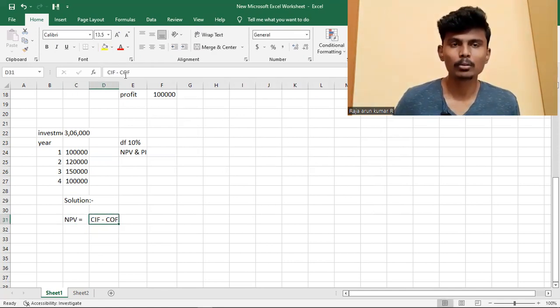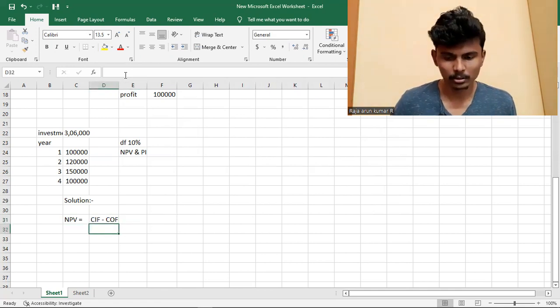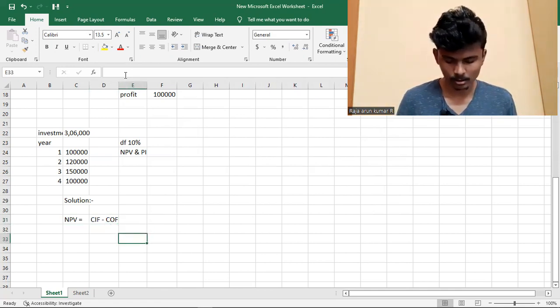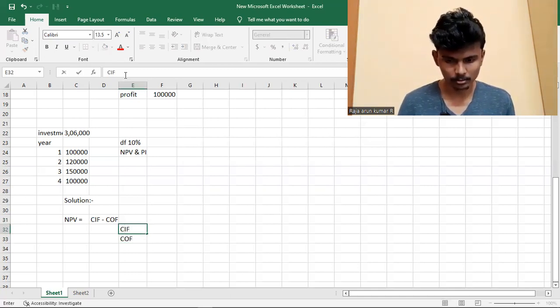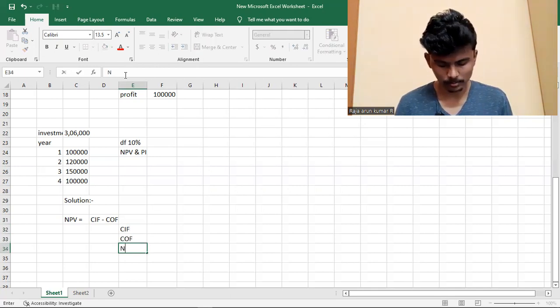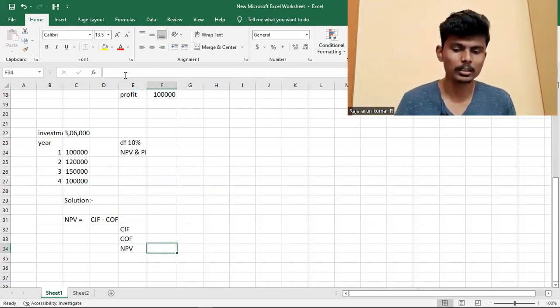Here, cash outflow, and here, cash inflows. Net present value. Like this, we write it.